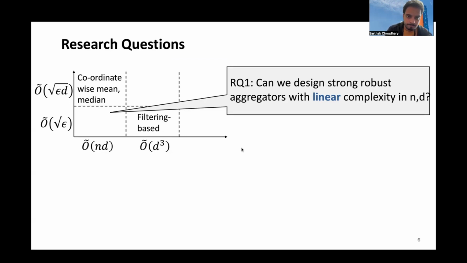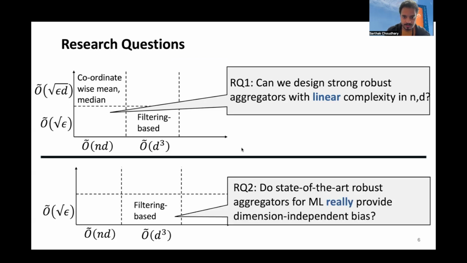The second question is, some implementations recently have already shown that you can have efficient filtering-based aggregators for high dimensional machine learning settings. So our question is, do these state-of-the-art robust aggregators really provide dimension independent bias?